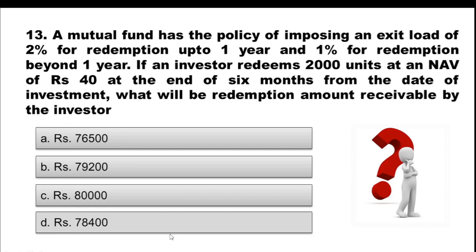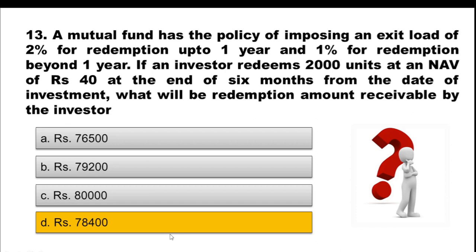Take your time, calculate this and choose the correct option. And the right answer is option D, rupees 78,400.